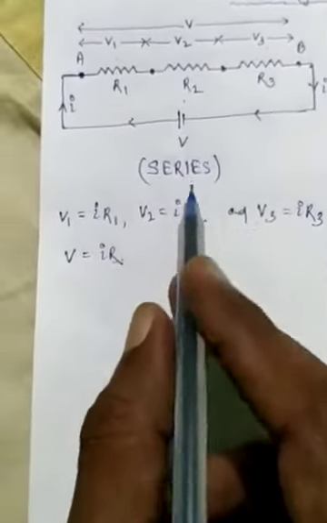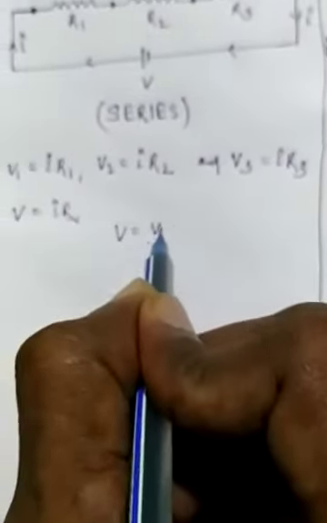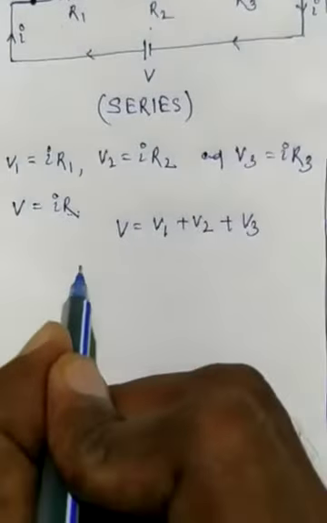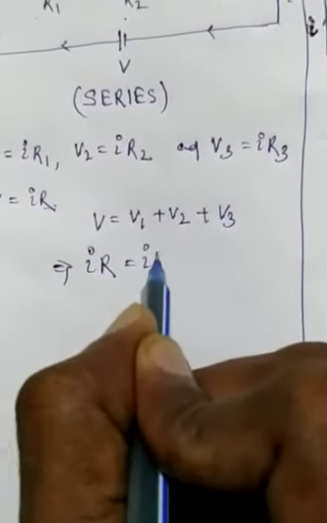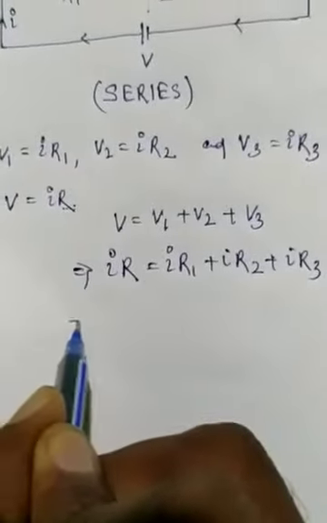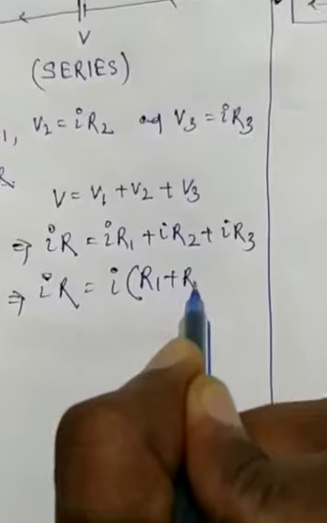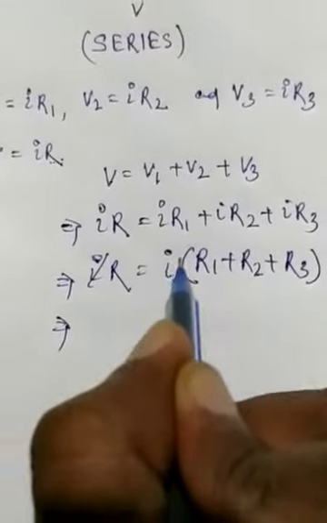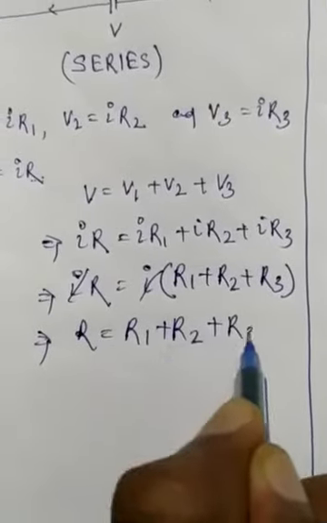Understand? Now, from this diagram, we can write V is equal to V1 plus V2 plus V3, which implies that instead of V you can put IR is equal to IR1 plus IR2 plus IR3. Taking I common, I into R is equal to I into (R1 plus R2 plus R3), which implies, cancelling I and I, R is equal to R1 plus R2 plus R3.